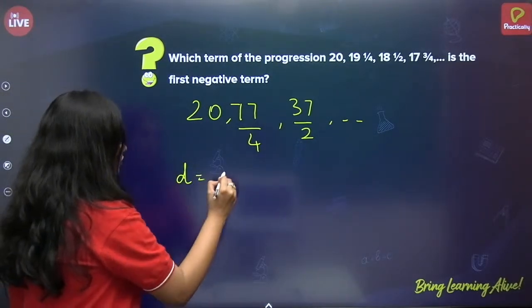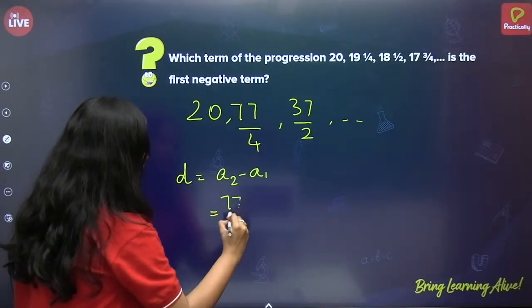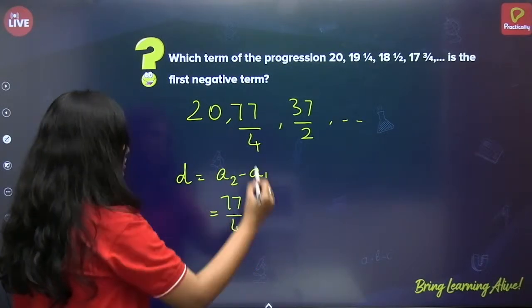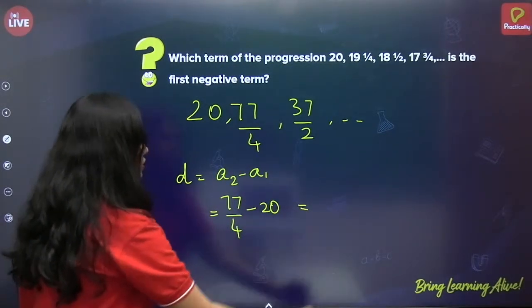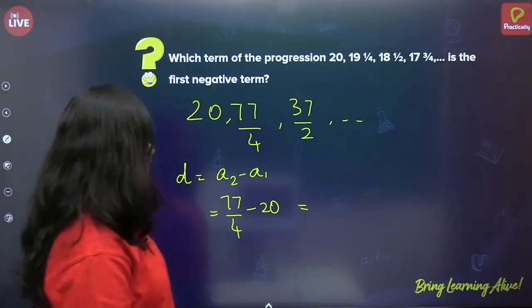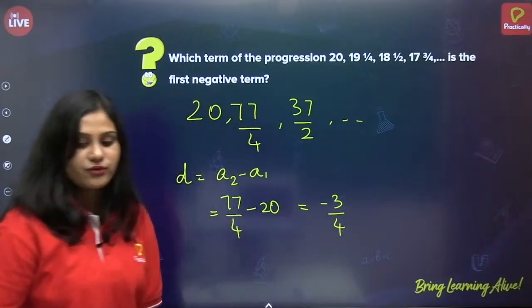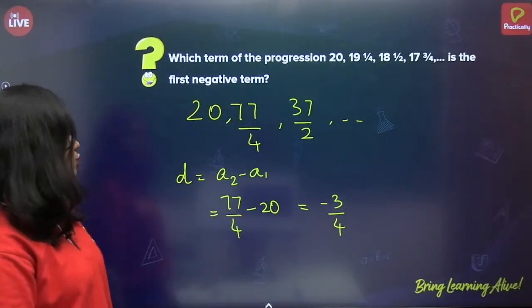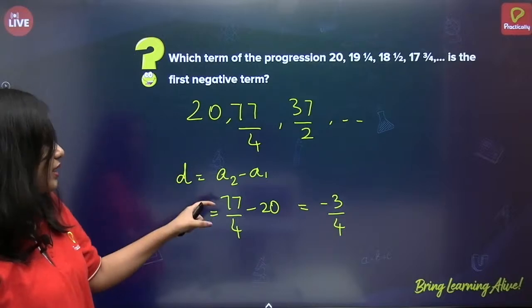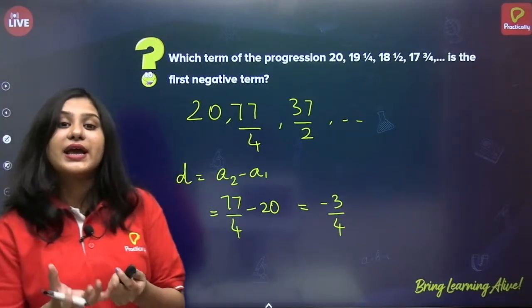So, first we have to find the common difference. The common difference is A2 minus A1. 77 by 4 minus 20. So, 4 into 20, 80. 77 minus 80 by 4. Minus 3 by 4 is the common difference. Correct? So we know the common difference. We know the first term. We have to find the first negative term.